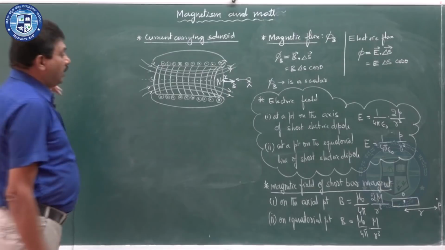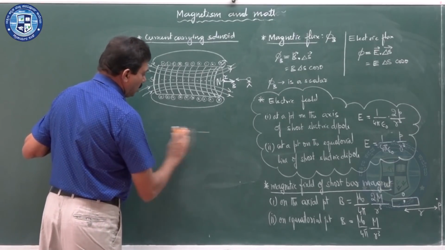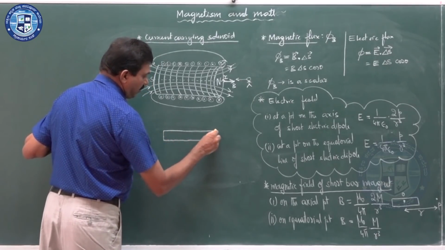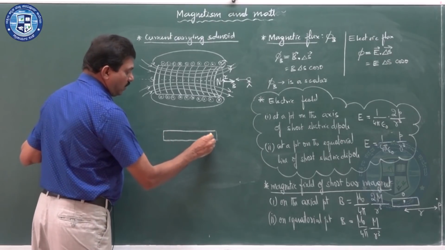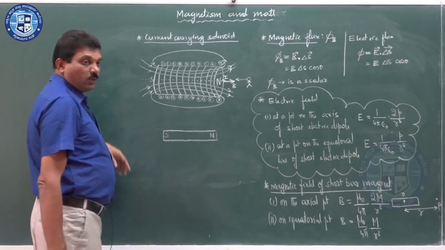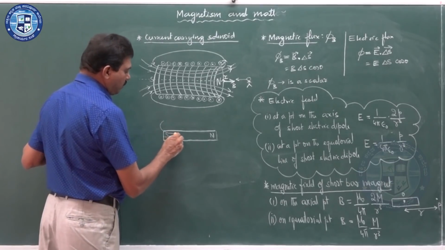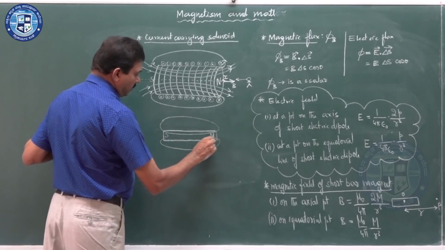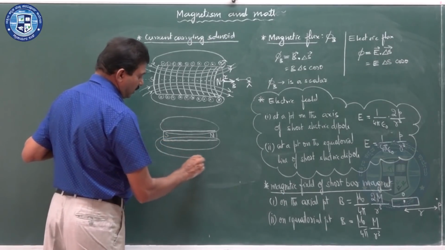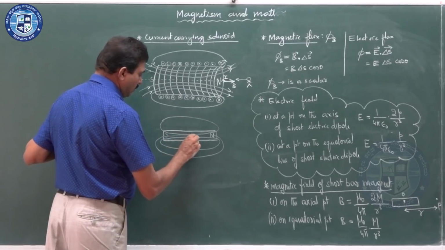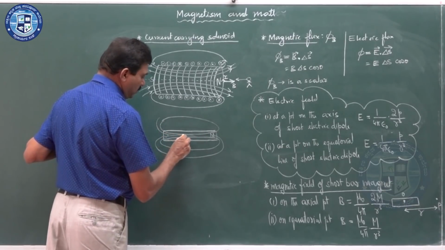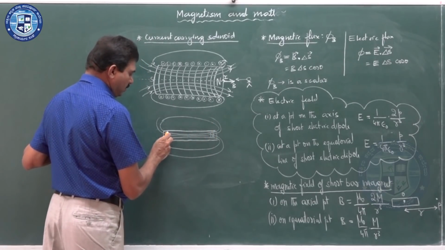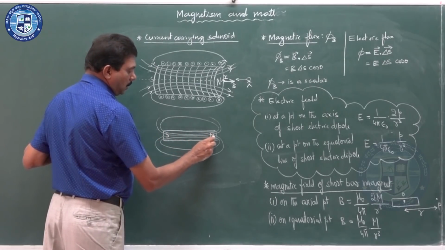Therefore, the current carrying solenoid and a bar magnet can be compared. If this is the north pole of the bar magnet and this is the south pole, we have already observed the magnetic field lines of this bar magnet. How are those magnetic field lines? We have already seen, they are closed loops like this. They are closed loops, and this is the south pole, this is the north pole.